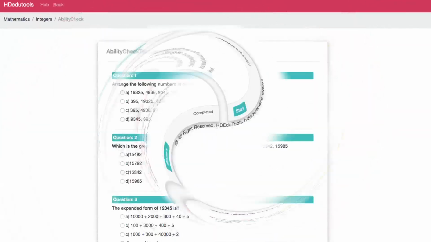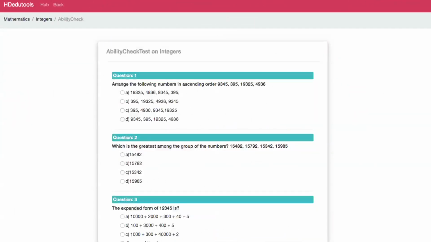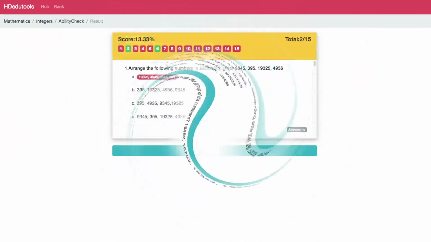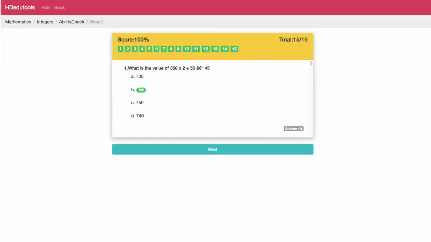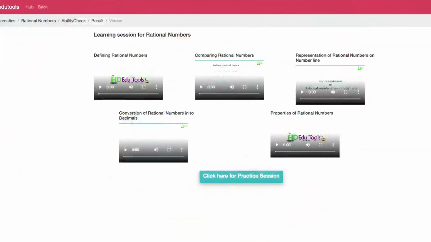When you go to this, a questionnaire will appear. If you answer all these questions and submit, you get a score. Based on your score, whatever prerequisites you require will be displayed, and you can learn the prerequisites using these videos. These prerequisites are the minimum basics to learn the present topic. After learning this, once again you check your abilities. If you can answer all questions, then you can directly enter into the learning session, that is, the topic you have to learn.